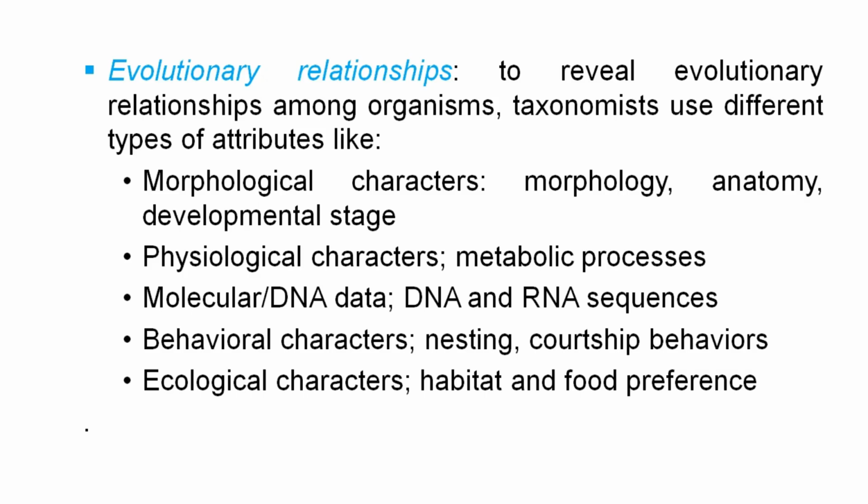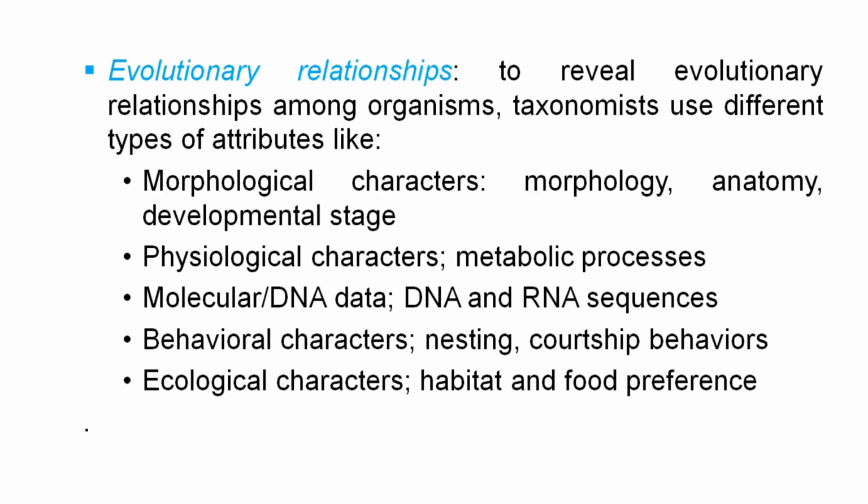Morphology, the structural form of organisms, anatomy, the internal form, and developmental stages, embryological development, serve as criteria that are used by taxonomists to reveal evolutionary relationship among organisms.